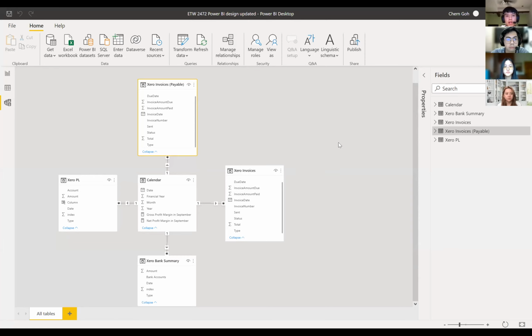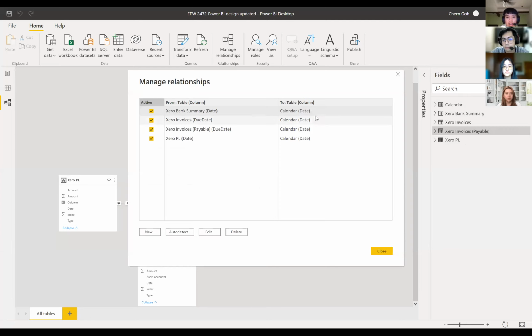Okay, so for the planning and scheduling, the finance team has provided us a few pieces of data, which are the calendar, bank summary, invoices, and PL. As you can see, we have managed the relationship by using the calendar date with the bank summary date and also the PL date. But only for the invoices date, we use the calendar date with the due date. For all of these variables we used one-to-many.